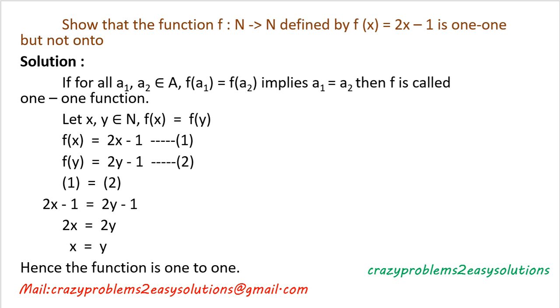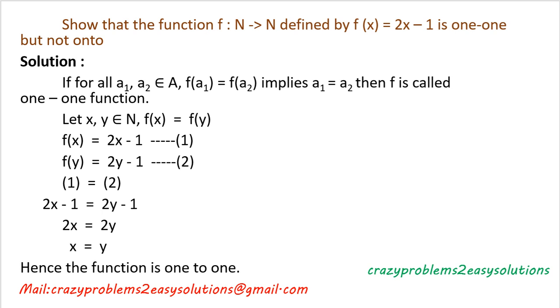So initially we are taking a1, a2 belonging to capital A such that f of a1 equal to f of a2. Now we have to prove that a1 equal to a2, then it is said to be a one to one function. Let x, y be taken from the natural numbers, f of x equal to f of y. f of x is the given value 2x minus 1, and then in f of y, instead of x you have to replace y, then f of y equal to 2y minus 1.